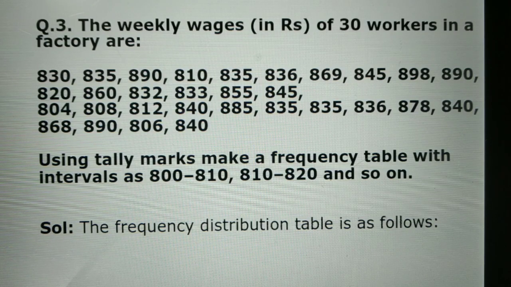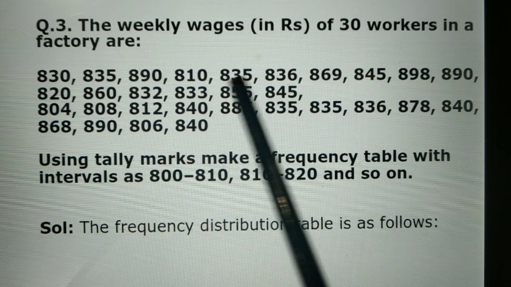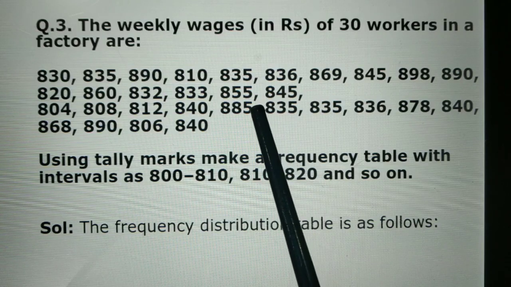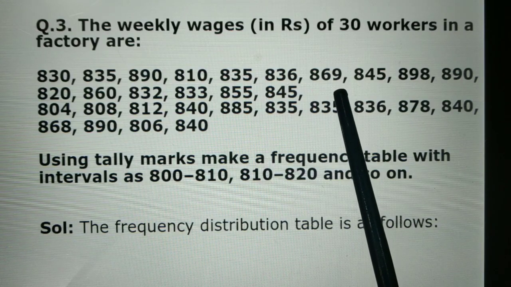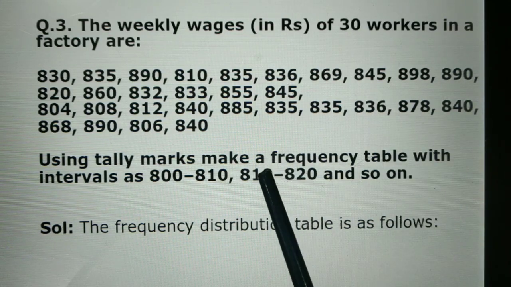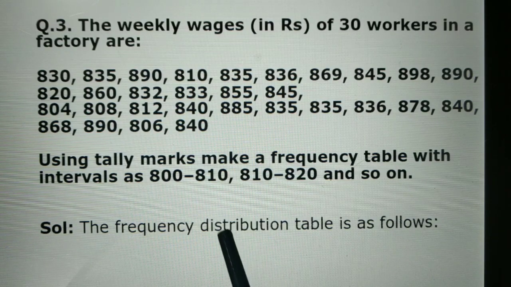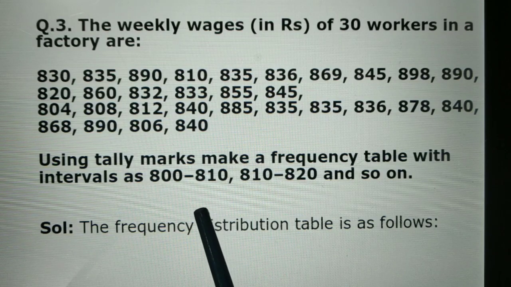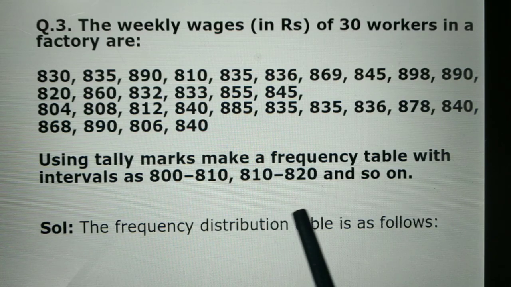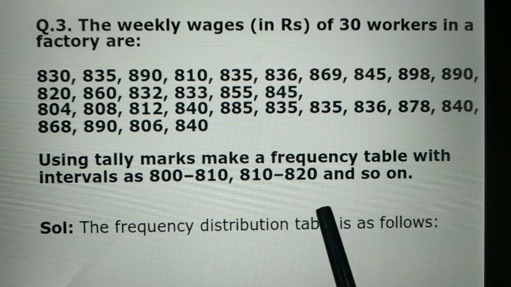The weekly wages of 30 workers in a factory are 830, 835, 890, 810, 835, 836, 869, 845. Different data is given to us. Now, using tally marks, make a frequency table with an interval of 800 to 810. So we start our frequency table from 800, then 810 to 820 and so on. We have to make a table in this manner, with a gap of 10 between them.